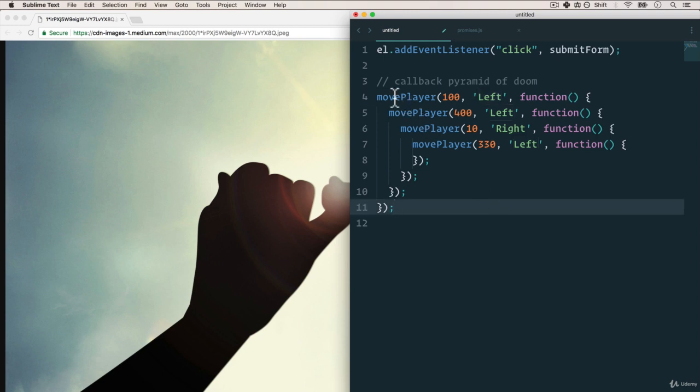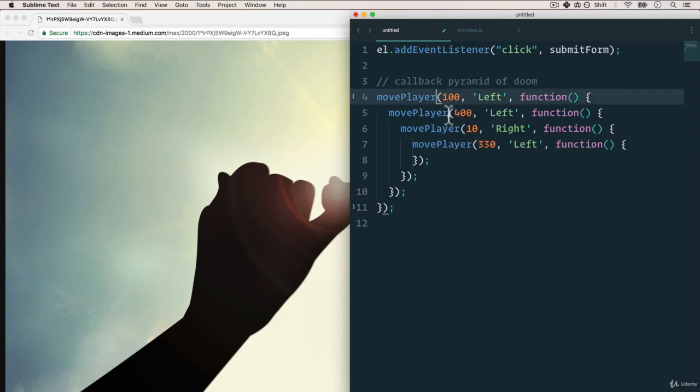Well, if I wanted to move player 100 to the left, I'd run that.